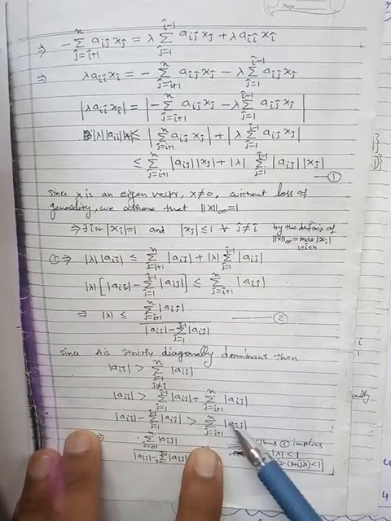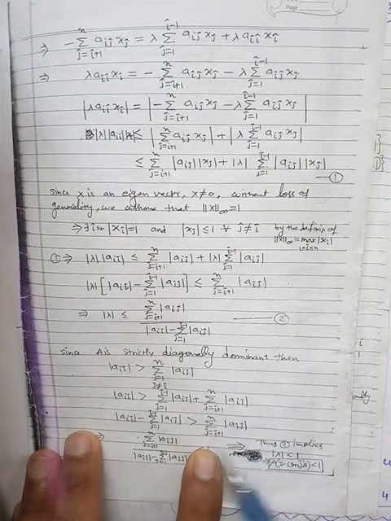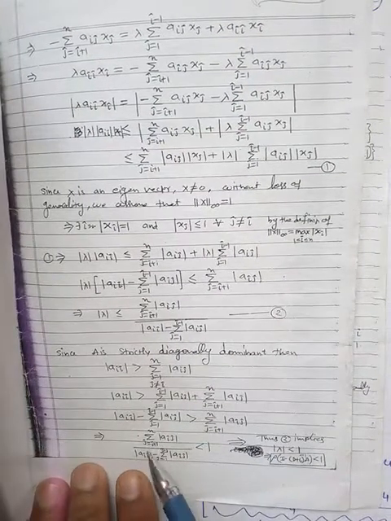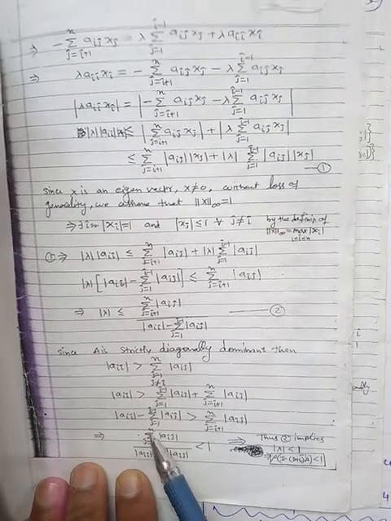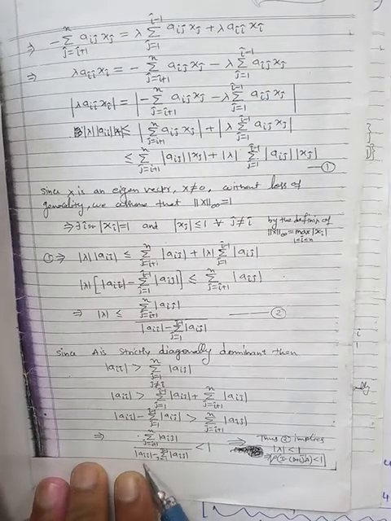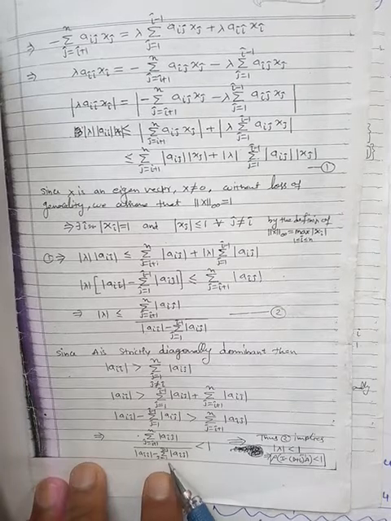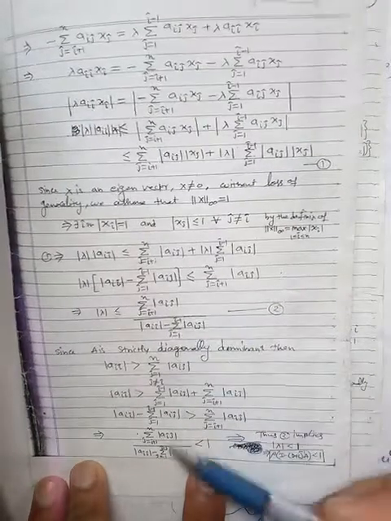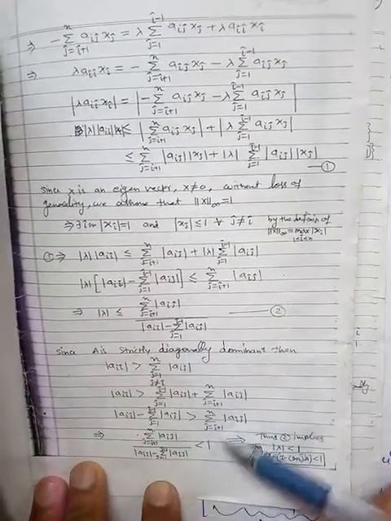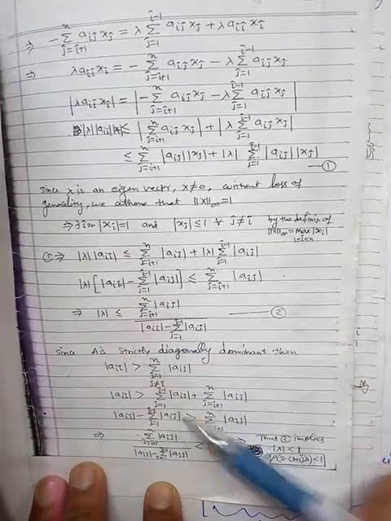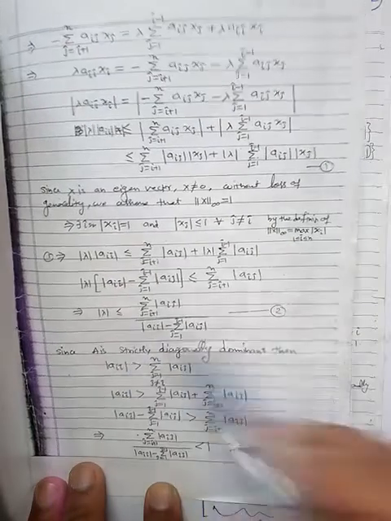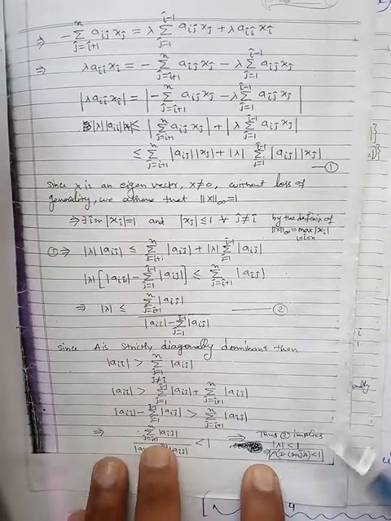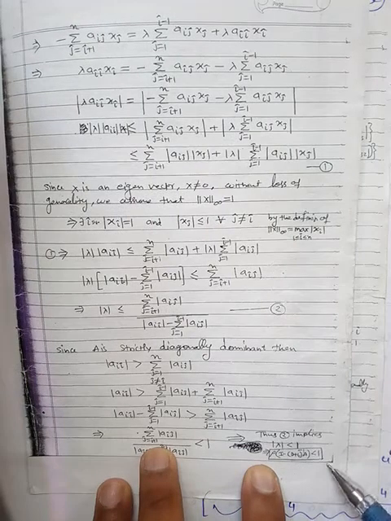Now when you divide this quantity by the left hand side, what we will get: summation of j from i plus 1 to n aij divided by magnitude of aii minus summation j from 1 to i minus 1 aij is less than 1. And you can see both are the same quantity, this quantity and this quantity both are same. Hence we can say that magnitude of lambda will be less than 1 due to this. And we know that this is nothing but the spectral norm.